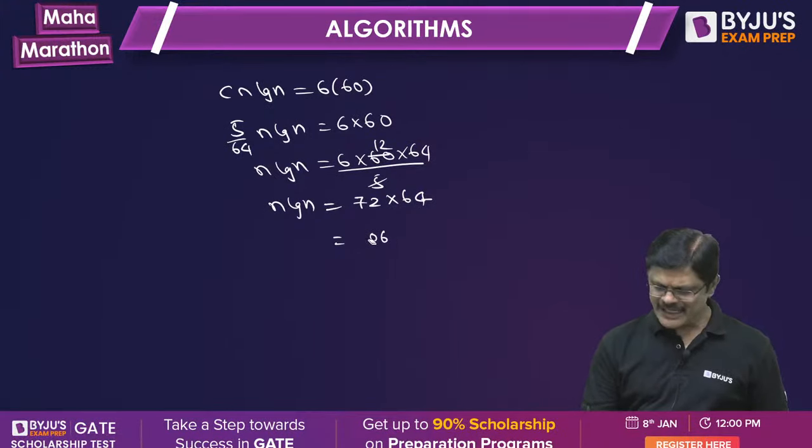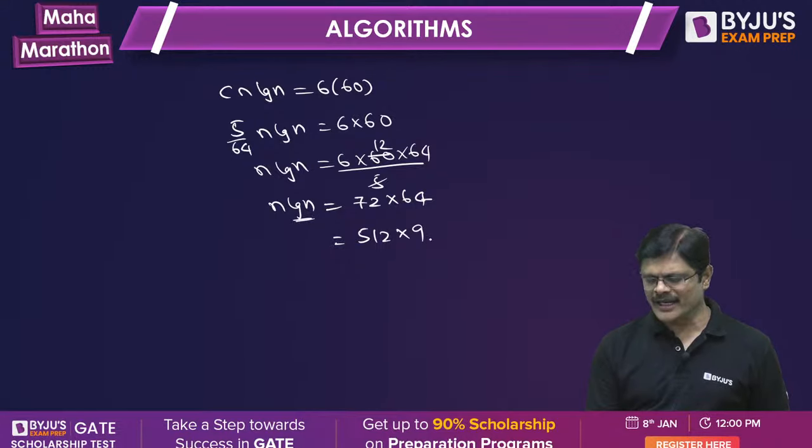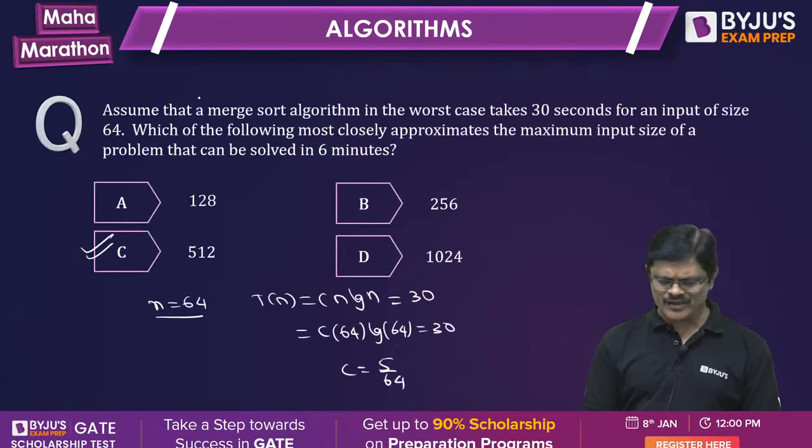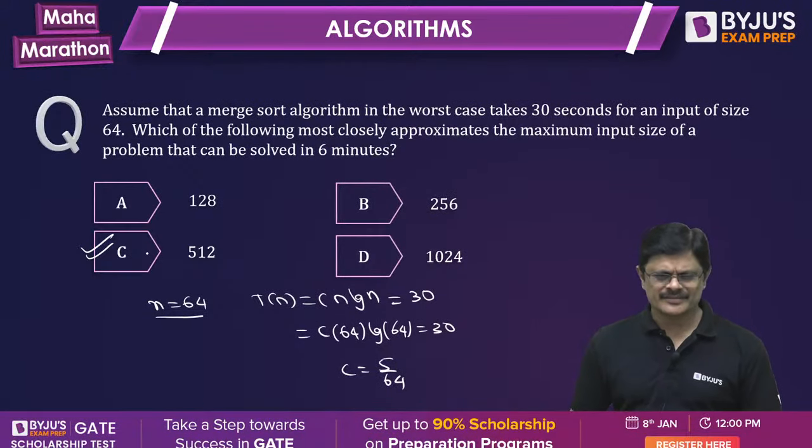And it is better to write it as 512 into 9. Because log n is 9 means n is 512. So it is 512 into log 512. That is exactly it. I think most of you might have taken n values and tried. That is a better option.